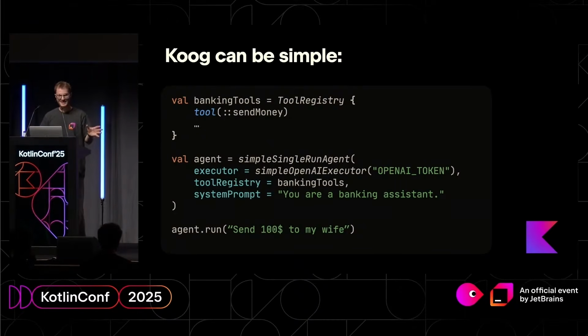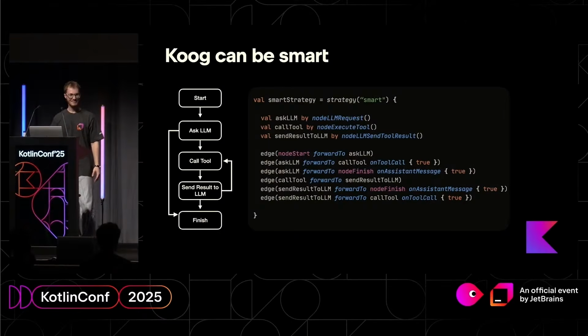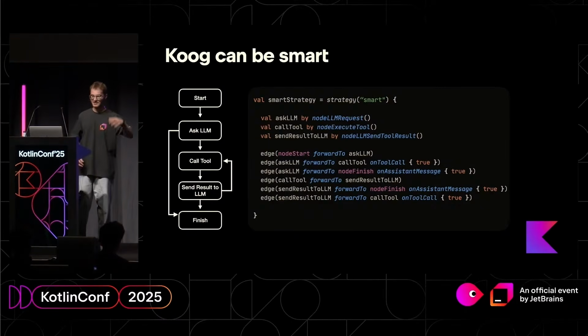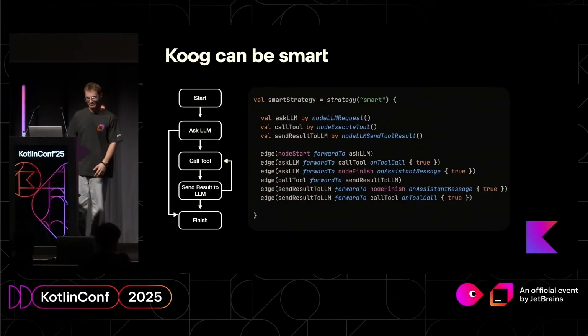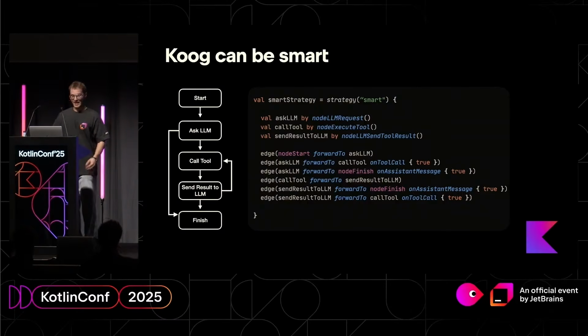So Koog, if you want, can be very simple. But Koog can also be smart. Of course, you can define very custom pipelines in the form of graphs. Just look at the left picture. You have a start, you ask the LLM, then you call a tool, then you do something else, and then you finish. You can represent it in the form of a graph, which will guide the LLM through the process. That's the picture on the left. Actually, for you, it's on the right, but whatever. And on the other side, you will see the code.